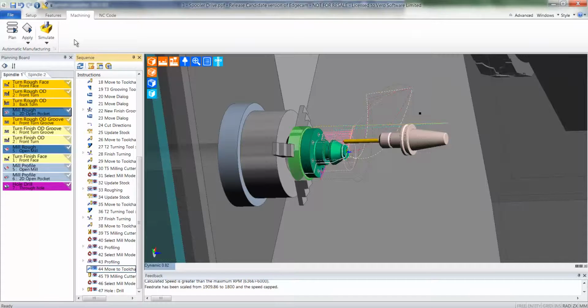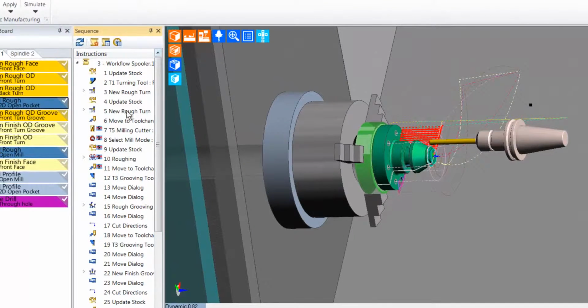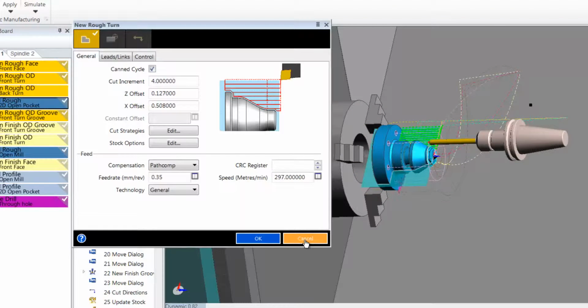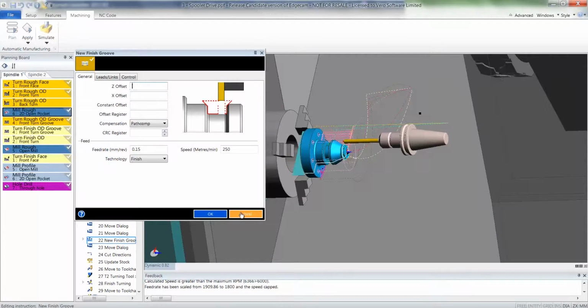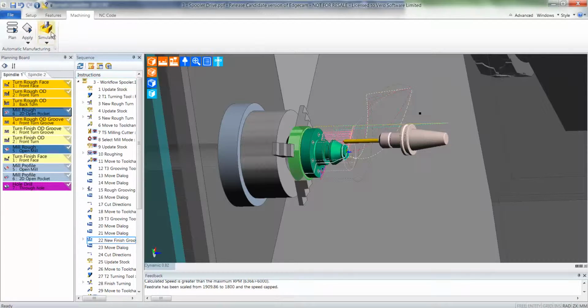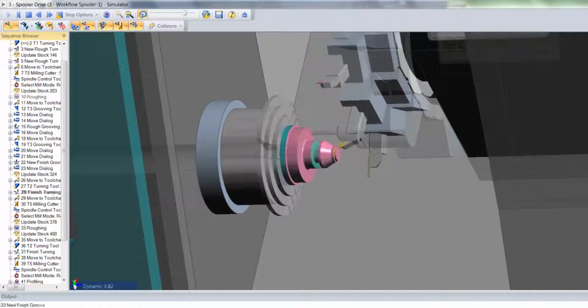A user is at liberty to interact with the CAM instructions, fine-tuning them through editing or copying and moving them through drag and drop. Moving along the workflow ribbon, we now go to the machine simulator. This provides that final peace of mind that the CAM instructions are indeed correct.